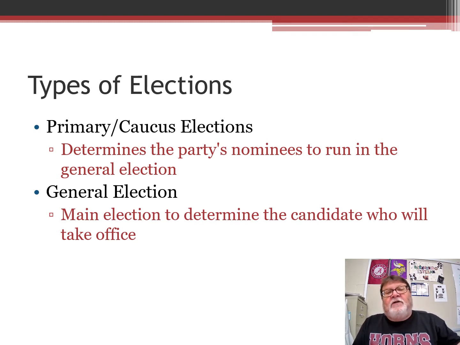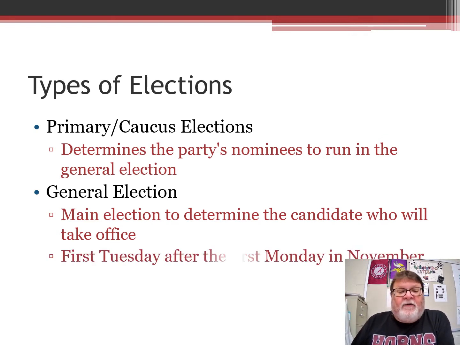So you have primaries or caucuses early that determine who the candidates are. It whittles it down from a bunch of Democrats to one and a bunch of Republicans to one, and then they run off in the general election. They run for the office. That is the first Tuesday after the first Monday in November. That's when general elections are. For the presidential election, that date comes from the Constitution, so everything else lines up. Even what we call the off year or the midterm elections still occur generally on those days.